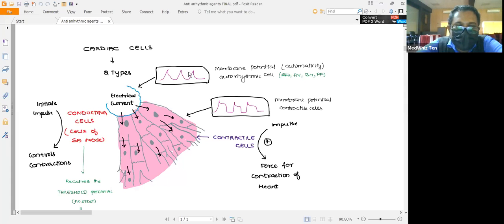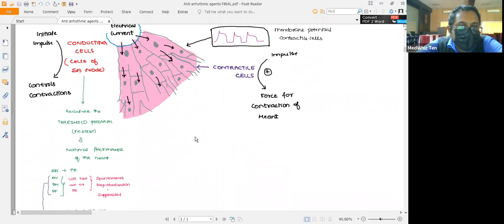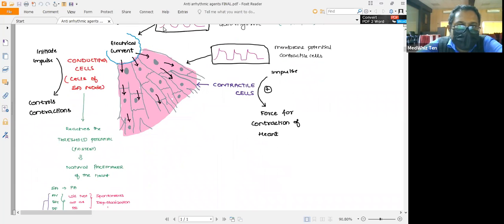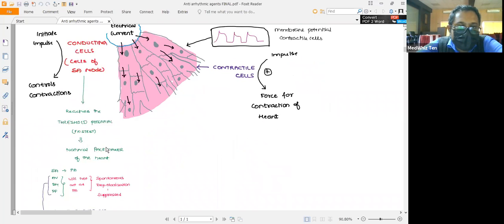So here you can see the membrane potential diagram. This will be dealt with in detail in the upcoming slide. As you know, the conducting cells will basically be in a resting phase, and once they reach the threshold, they will produce the impulses so that they can transfer the impulses across the myocardial cells to produce contraction.